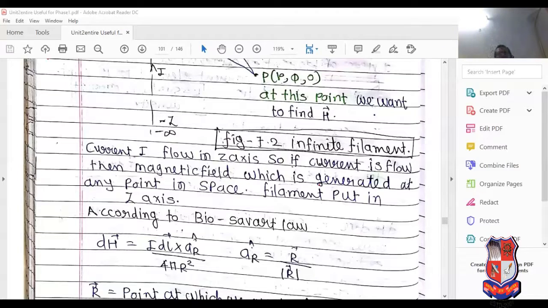So it is the equation of magnetic field intensity due to the infinite length of filament.